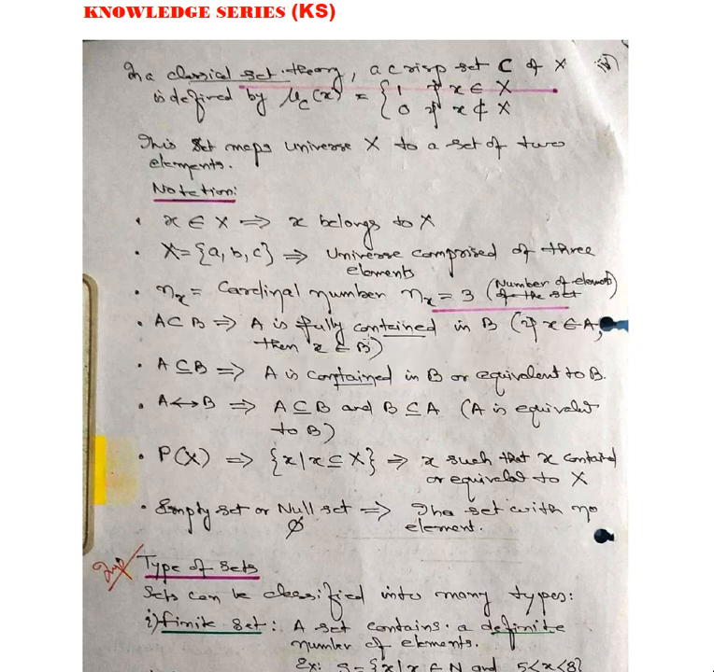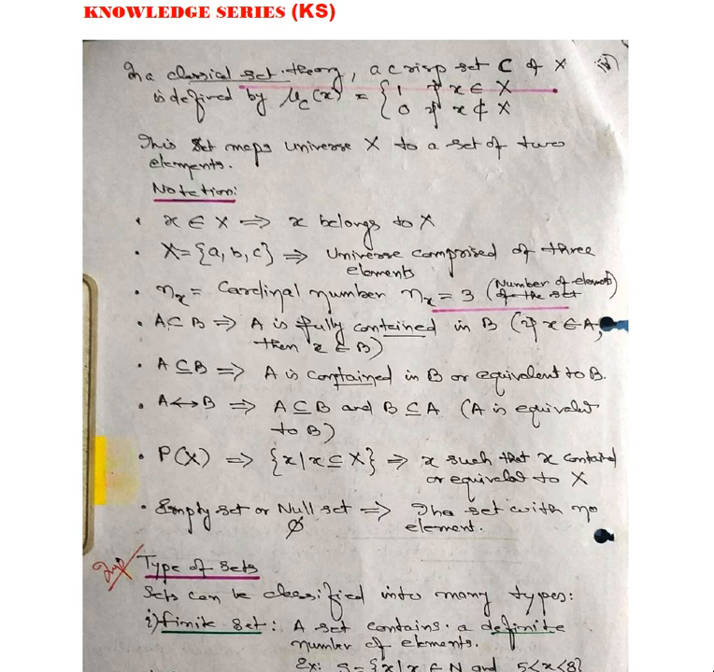A is a subset of B, that is, A is fully contained in B. If x belongs to A, then x belongs to B. That means A is fully contained in B. So that's why if x belongs to A, then x belongs to B. That is what it is.